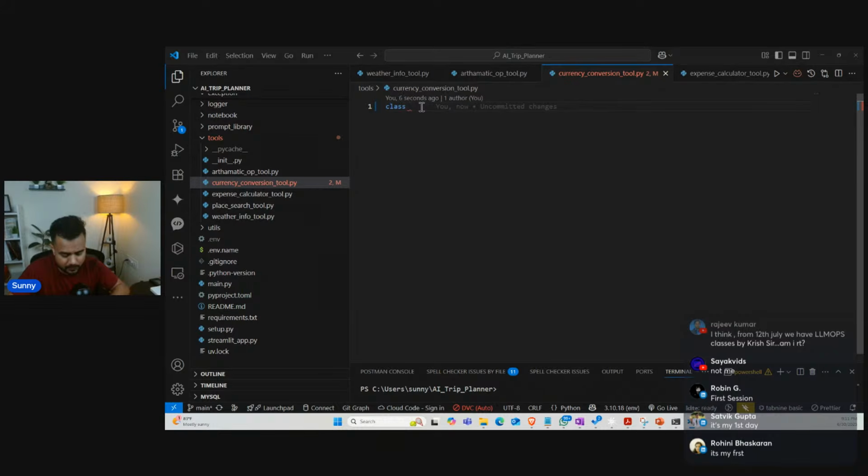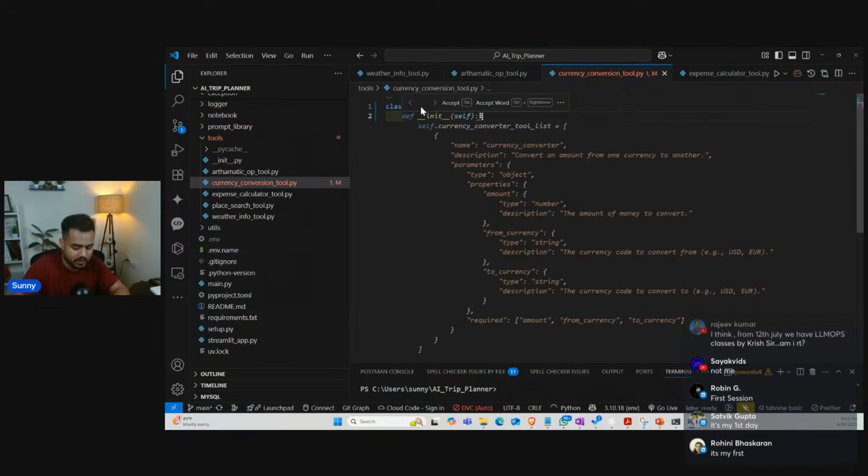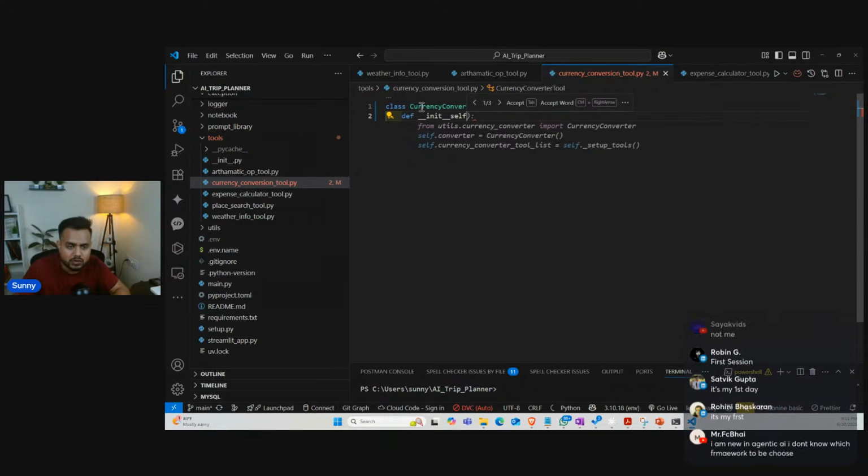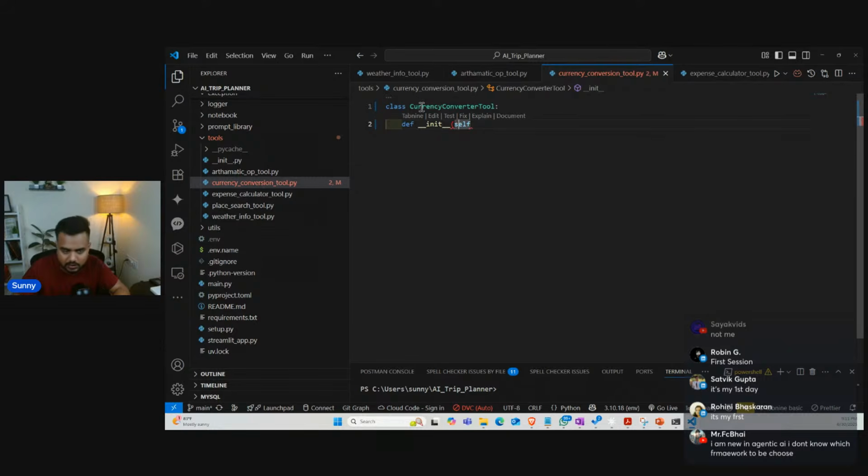After this, we are going to create one function, that is init. Inside the init itself, we're going to write the complete initialization for this particular class. So here I'm creating self, and that is perfect.